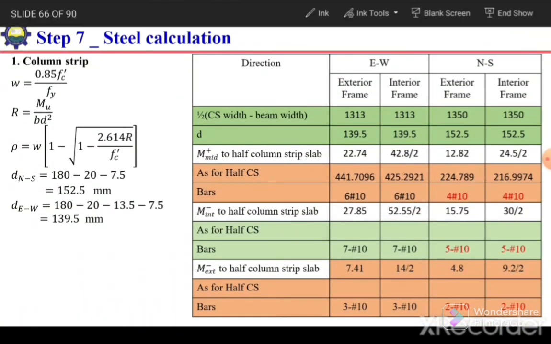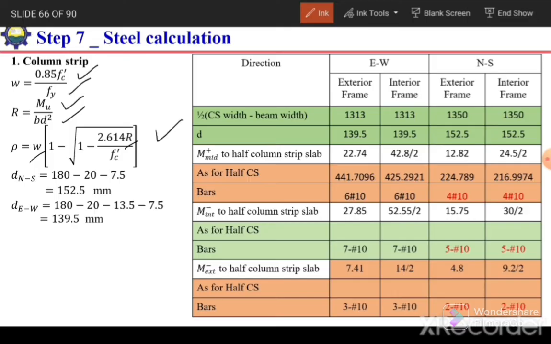We need to calculate the steel for column strip slab and middle strip slab. To calculate the steel reinforcement, we can use the same concept as we used for a singly reinforced beam, tension controlled singly reinforced beam. For that, we can use this equation for reinforcement ratio. In this equation, W is 0.85 Fc prime over Fy, R is Mu over Bd square. We just need to substitute these values to calculate the rho value.